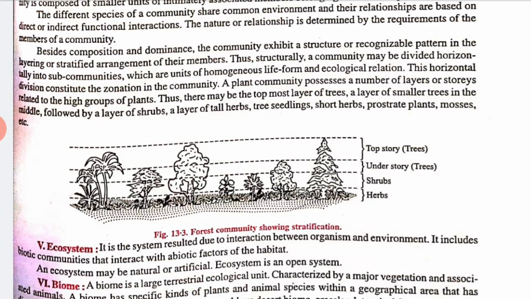In this figure, you can see a plant community possesses a number of layers or strata related to the height group of the plants. So there may be the topmost layer of trees, a layer of smaller trees in the middle, followed by a layer of shrubs, tall herbs, tree seedlings, and short herbs. In this way we have divided the plants according to their height. The smallest one is known as herbs, then a little taller are shrubs, and the biggest is a tree, and the topmost is the top story trees.